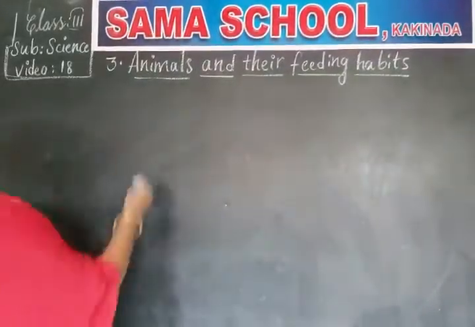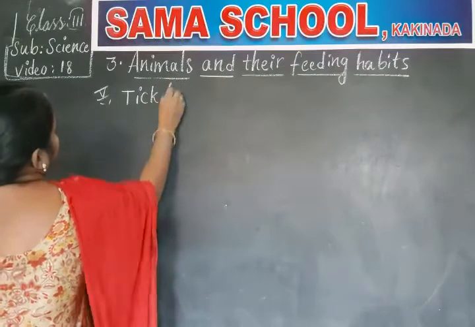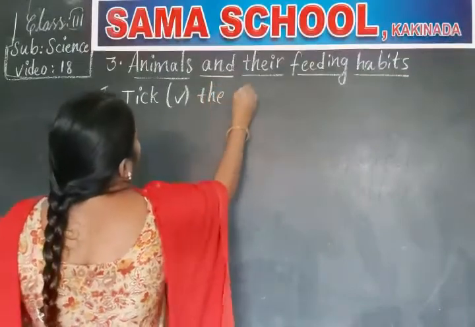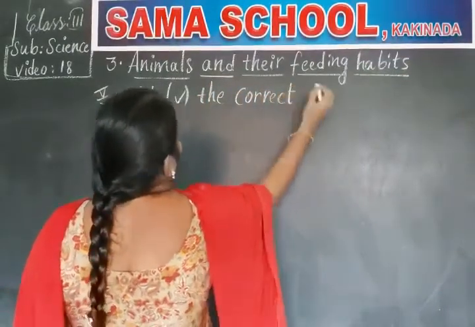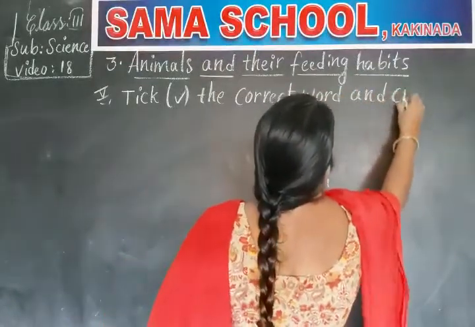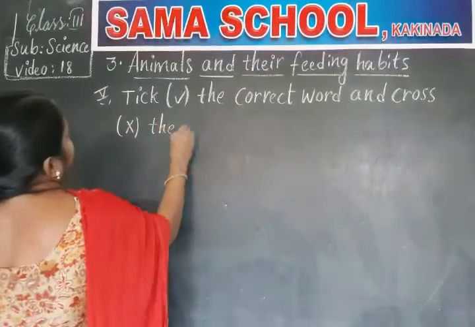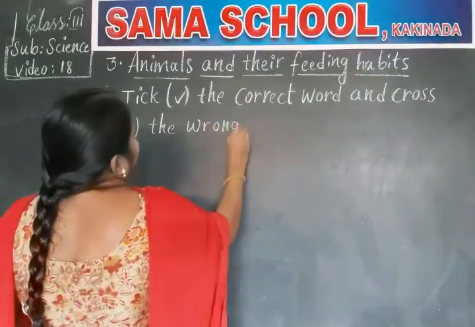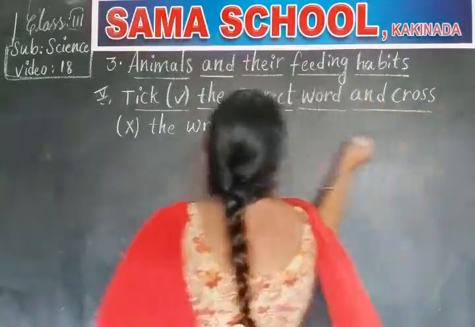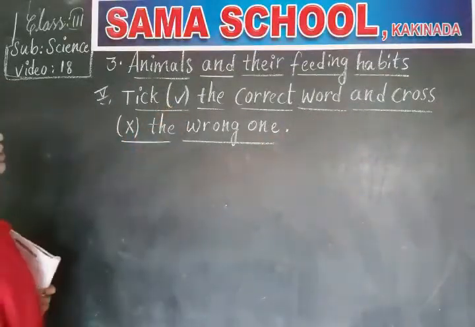Clear, children? So we will move into the next format, that is, pick the correct answers. Next, Roman five. Pick the correct word and cross the wrong one. If the given sentence is correct, you have to put the tick mark.